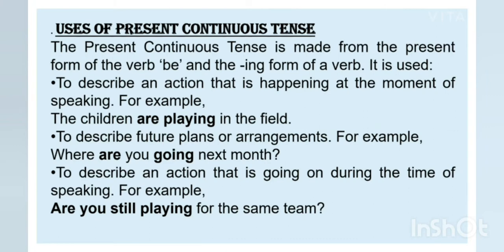Now comes the use of present continuous tense. So where do we use this tense? First, to describe an action that is happening at the moment of speaking. Clear? Like, children are playing in the field. Then to describe future plans or arrangements. For example, where are you going next month? Then to describe an action that is going on during the time of speaking. For example, are you still playing for the same team? So these are the basic uses of present continuous tense.